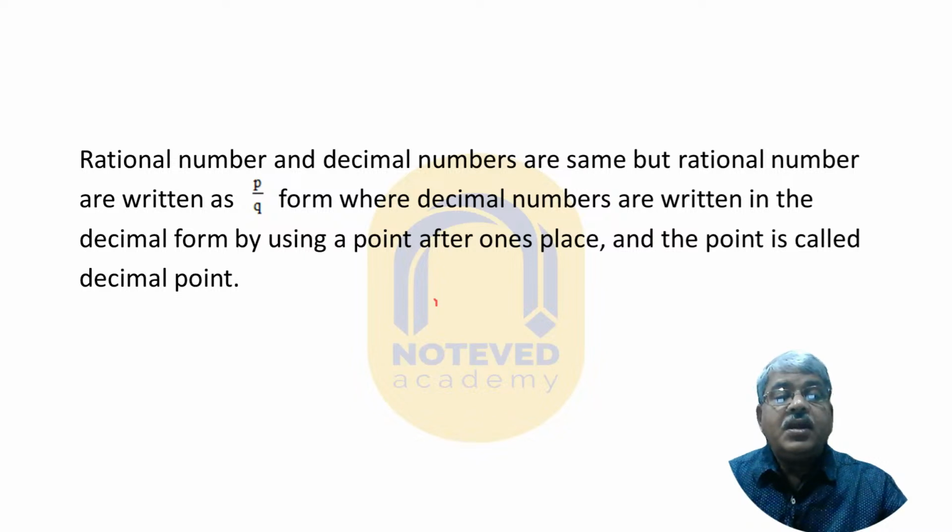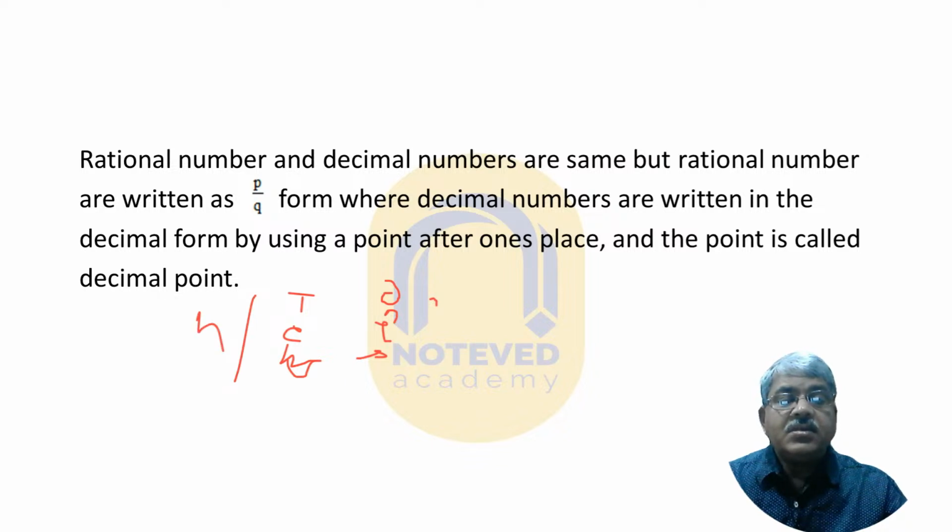Here is the decimal point, then comes ones, then tens, then hundreds. I will explain this in detail in this chapter.